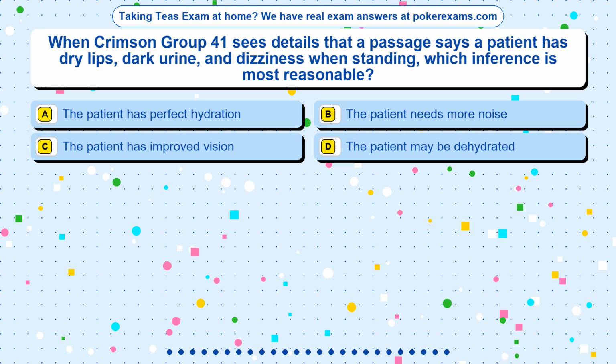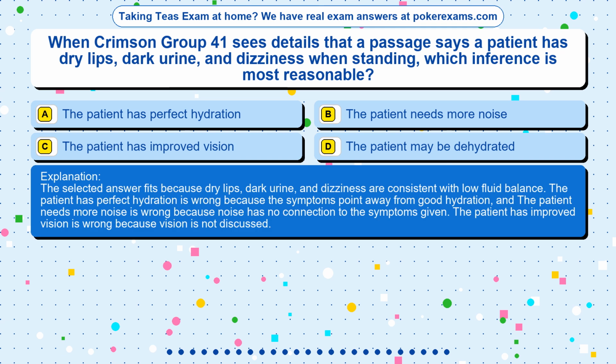The correct answer is option. The selected answer fits because dry lips, dark urine, and dizziness are consistent with low fluid balance. The patient has perfect hydration is wrong because the symptoms point away from good hydration, and the patient needs more noise is wrong because noise has no connection to the symptoms given. The patient has improved vision is wrong because vision is not discussed.